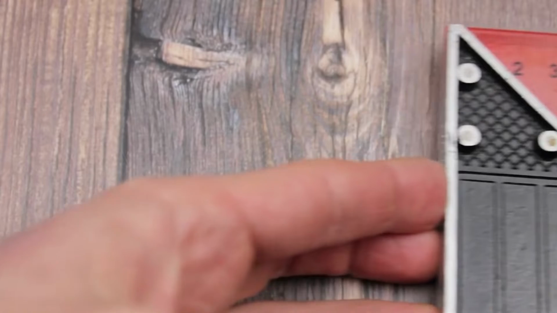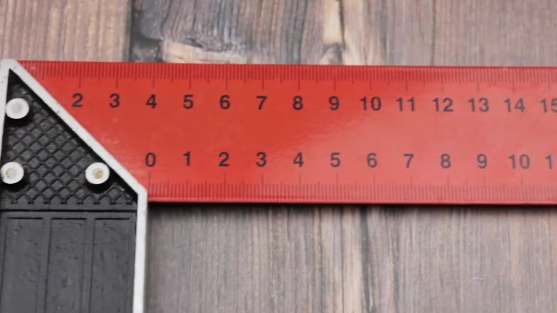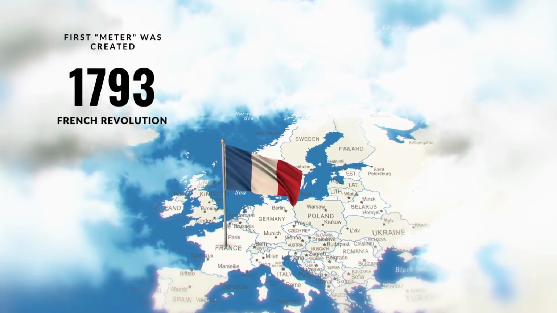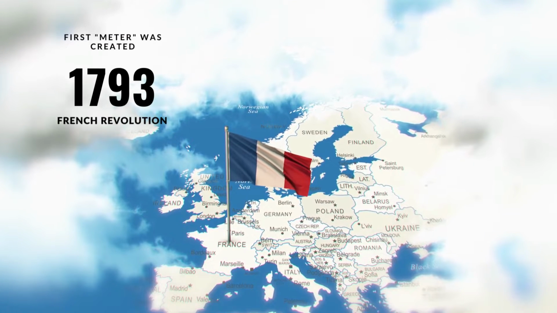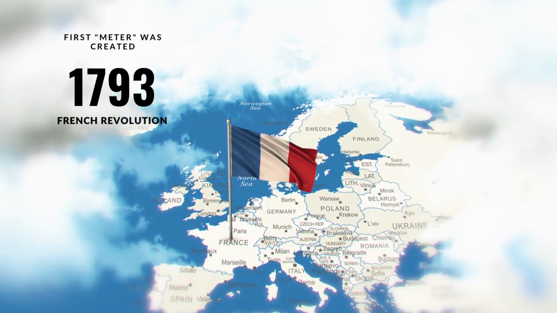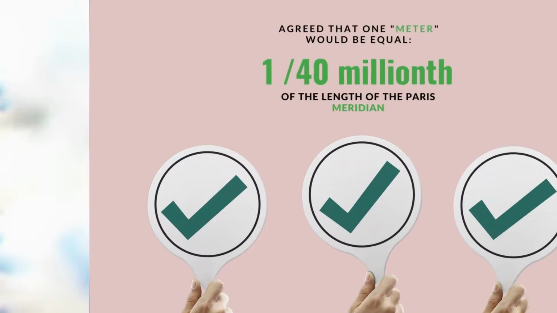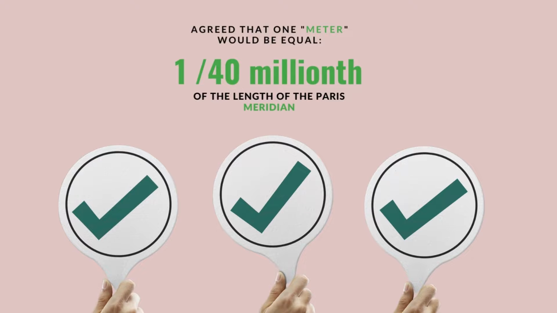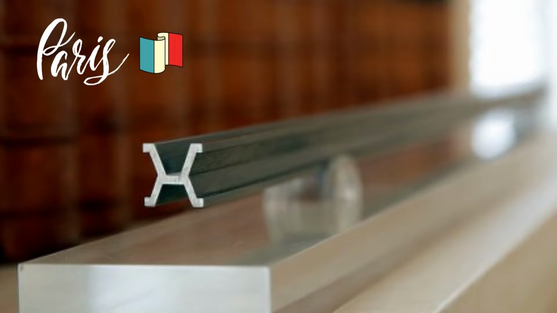For example, how is the length standard arranged? The first standard of length was called the meter. It was created in 1793 during the French Revolution, when the French in general wanted to turn the world around for the better and came up with this method. They very carefully measured the length of the meridian passing through Paris and agreed that 1 meter would be equal to one forty-millionth of the length of the Parisian meridian. They took such a rod and struck two corners and said this is exactly a meter.